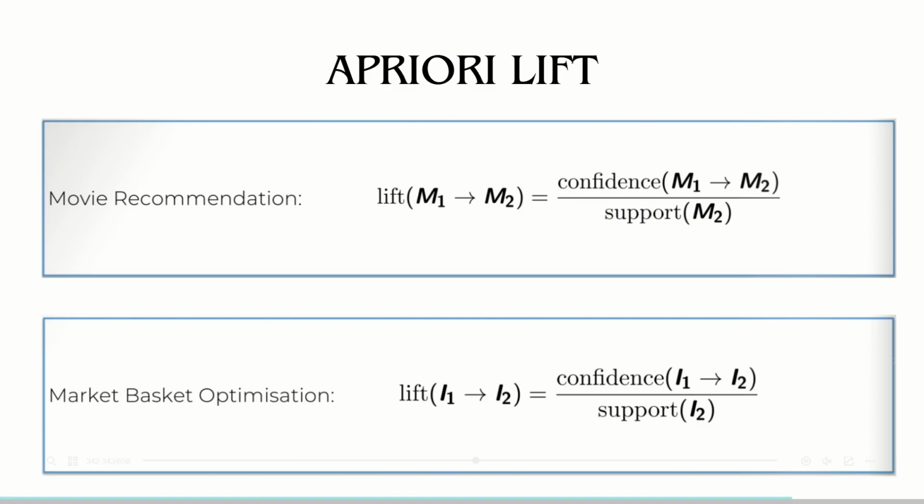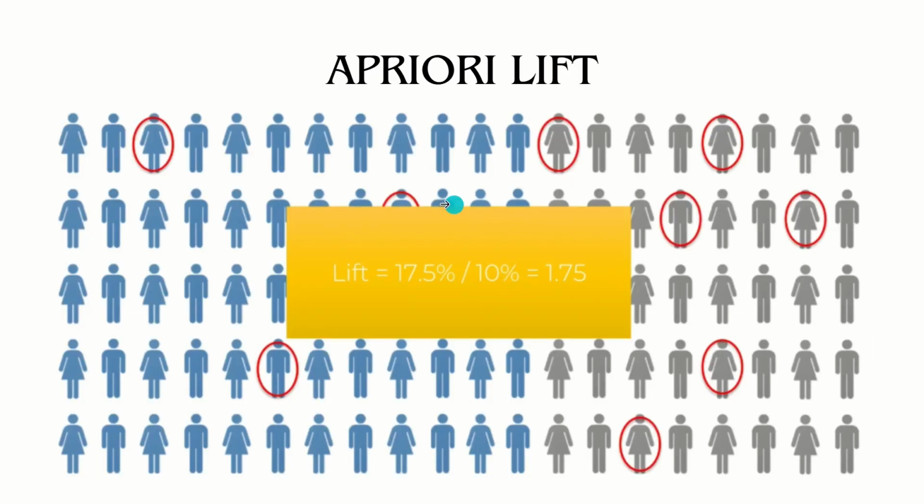And the last thing is called lift. The lift is nothing but the confidence, step 2, divided by step 1. Okay, step 2 divided by step 1, we get the lift, right? So let's see the example. In this case, the lift will be the 17.5% that we get in the second step, divided by the 10% that we get in the first step. So step 2 divided by step 1, we get a lift of 1.75. So this algorithm is based upon these three concepts: support, confidence, and lift.